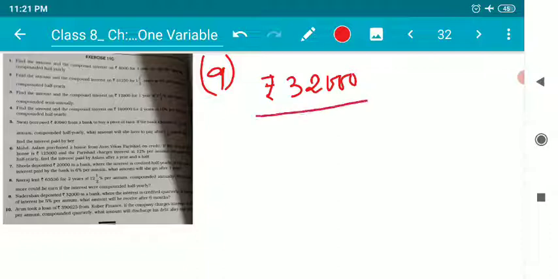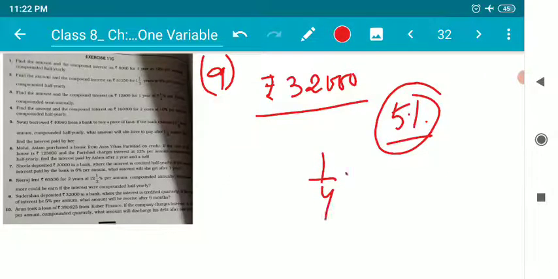Quarter means 1/4 of a number is called a quarter. So quarterly means 1/4 of a year, that is, after every 3 months he gets the interest at the rate of 5% per annum. 1/4 of 12 means 3, so it's 3 months.